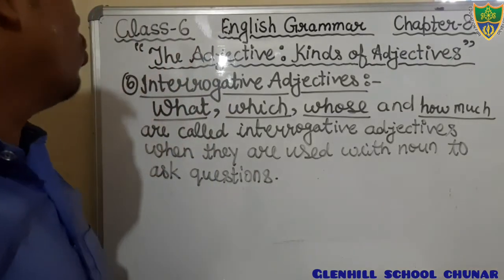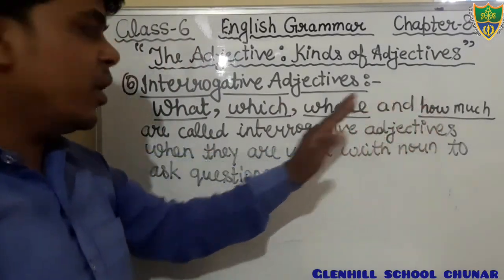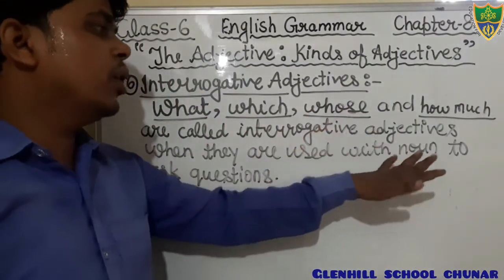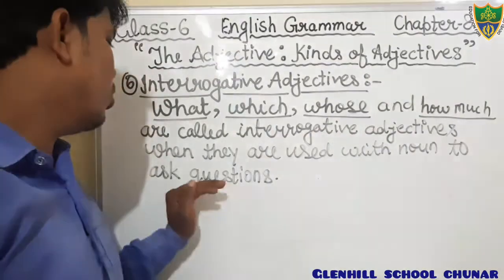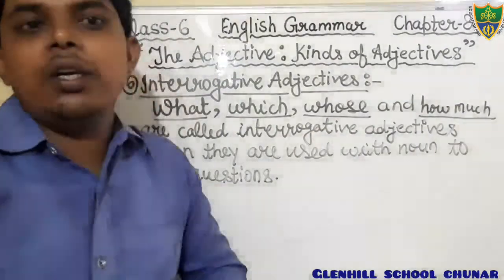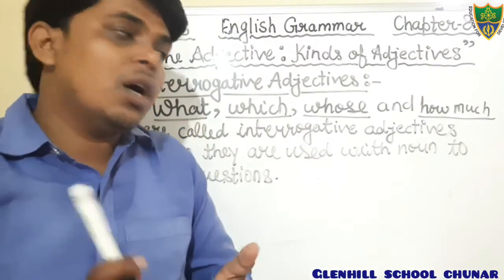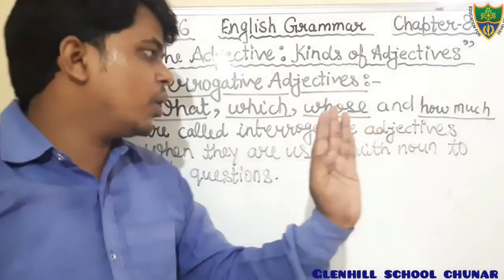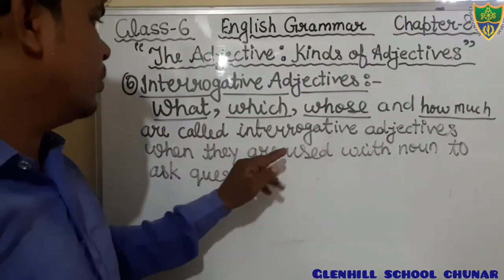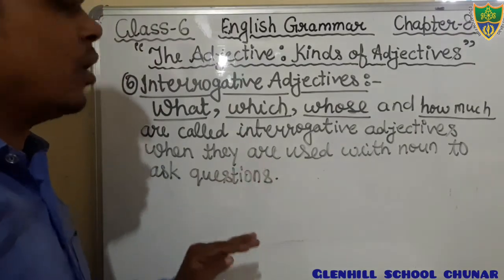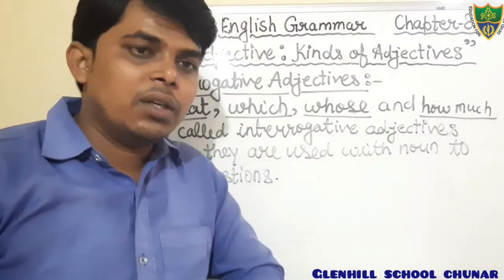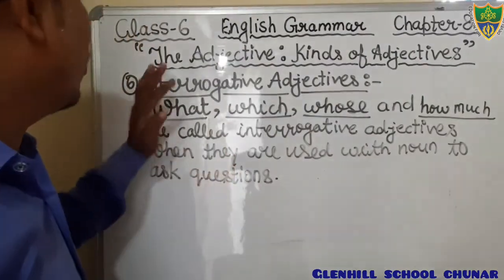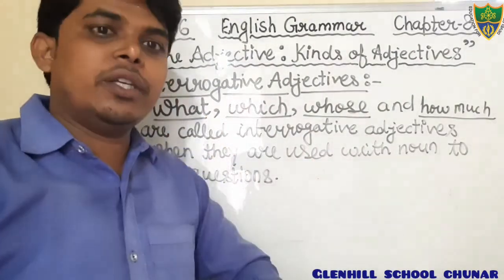Just say: what, which, whose, how much are called interrogative adjectives when they are used with a noun to ask a question. Okay? They are used with a noun to ask the question. Therefore, that is called an interrogative adjective.